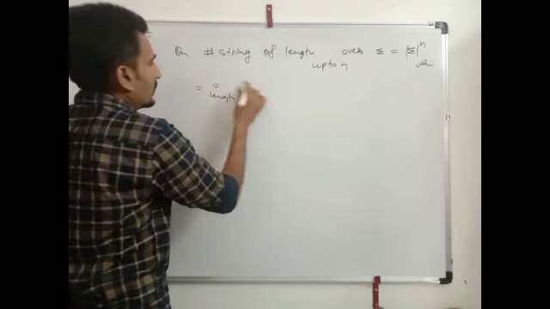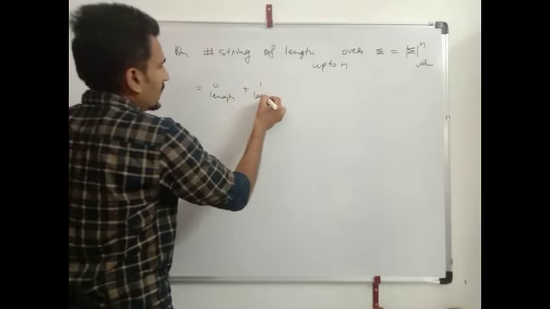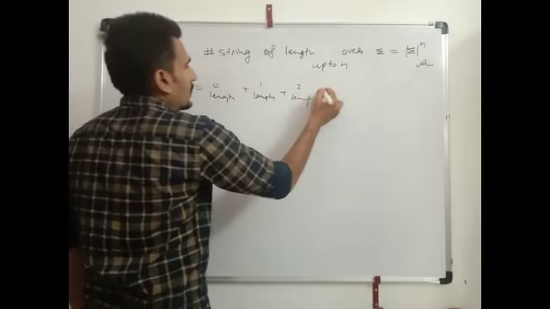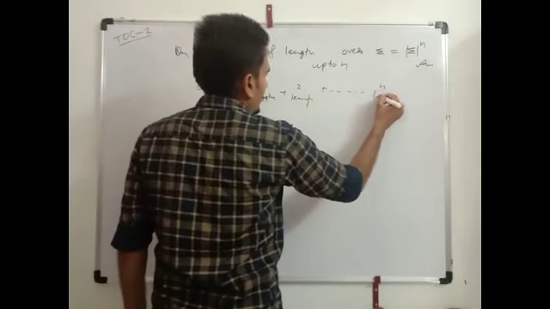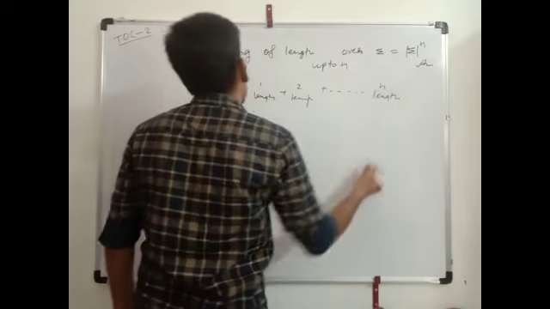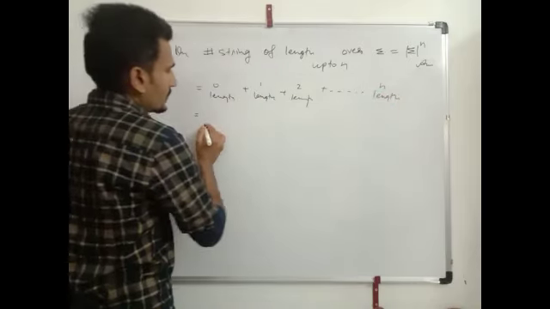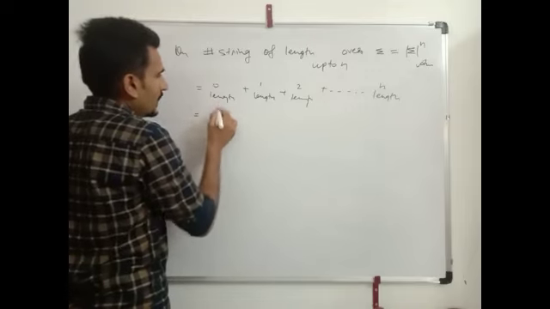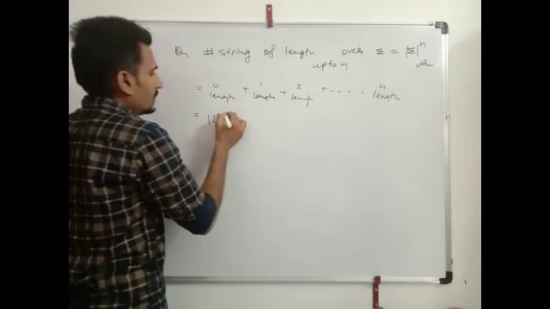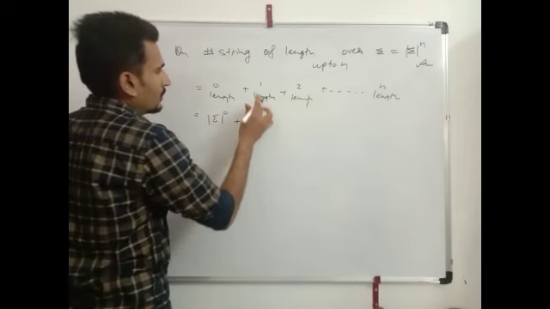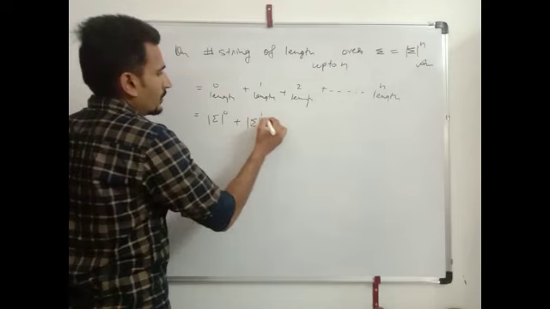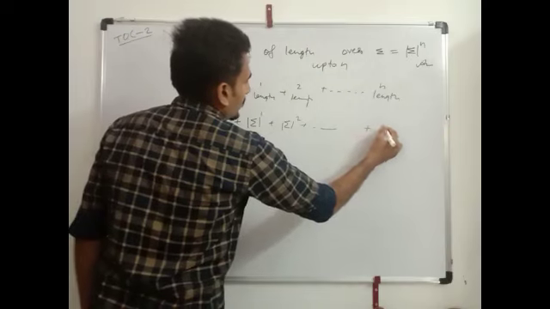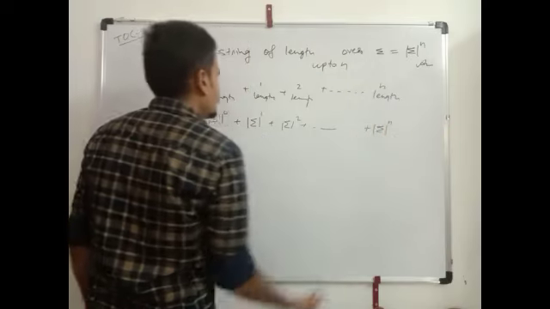Number of 0 length strings plus number of 1 length strings plus 2 length strings plus dot dot dot plus n length strings. In the previous question we derived these things. The number of 0 length strings will be sigma power 0, plus number of 1 length strings will be sigma power 1, plus sigma power 2, plus dot dot dot, plus sigma power n.